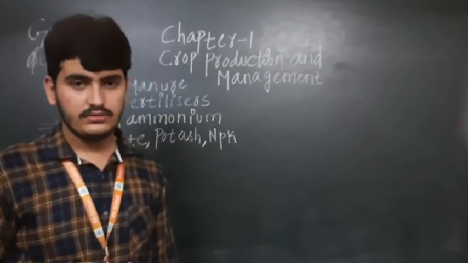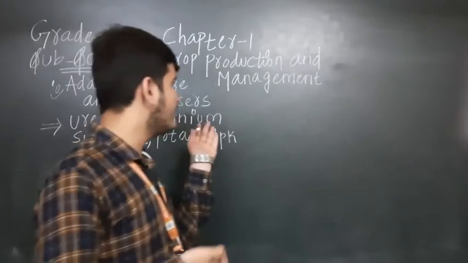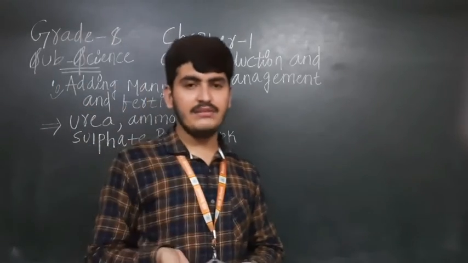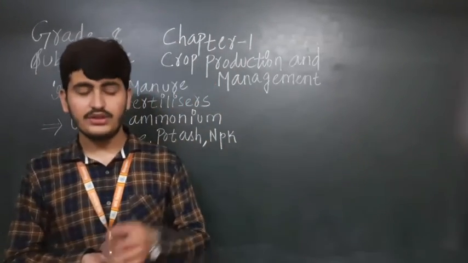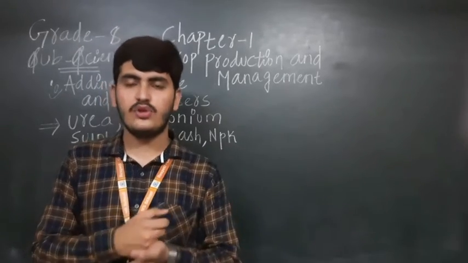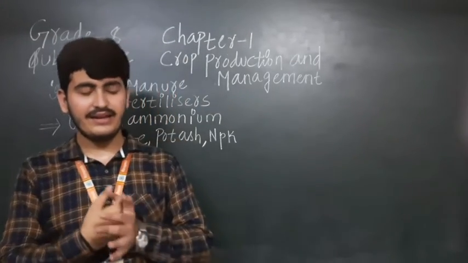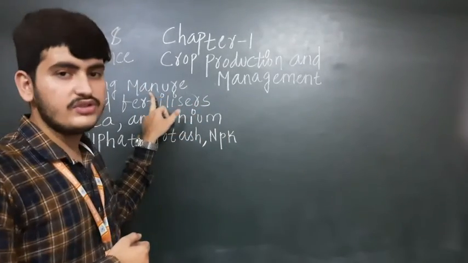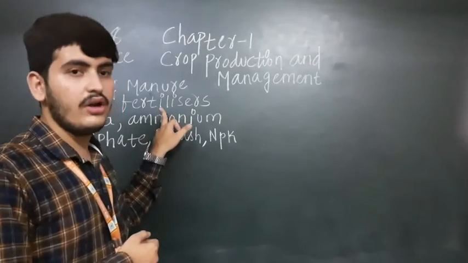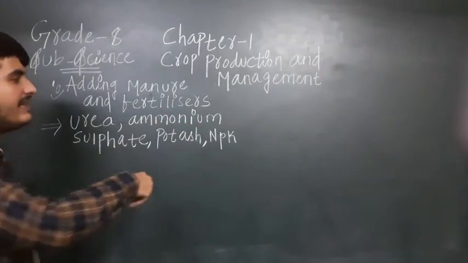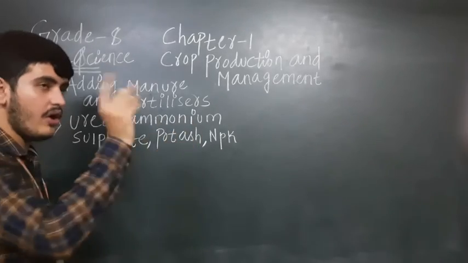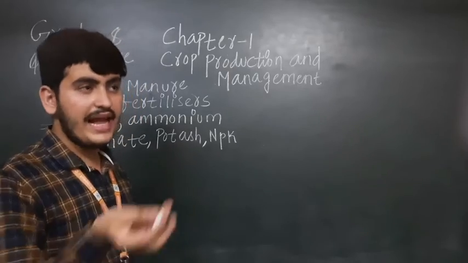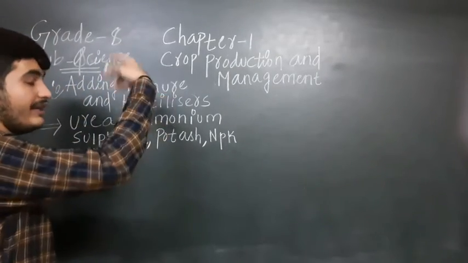It is prepared in nature, it is prepared in the field only. The farmers add plant waste, animal waste, and vermicomposting, meaning other organisms present in the soil feed on the dead and decaying matter and convert it into nutrients. Manure gives a lot of humus to the soil, but fertilizers do not give a lot of humus to the soil. Fertilizers are made in factories, they are rich in only one nutrient, and they do not provide humus to the soil as manure does.